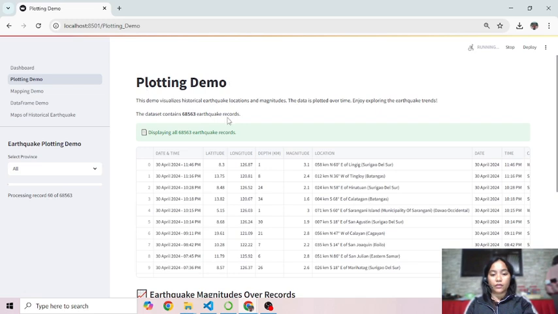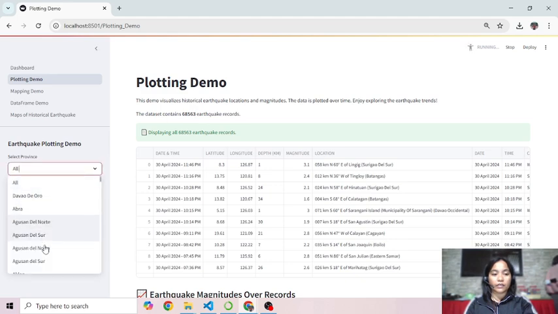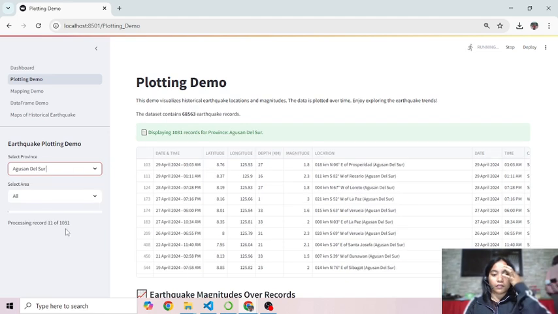In the plotting demo, the app uploads historical earthquake data from a CSV file and lets you explore it interactively on the sidebar. You can filter the data by province and area. Once a province is selected, the app displays the table